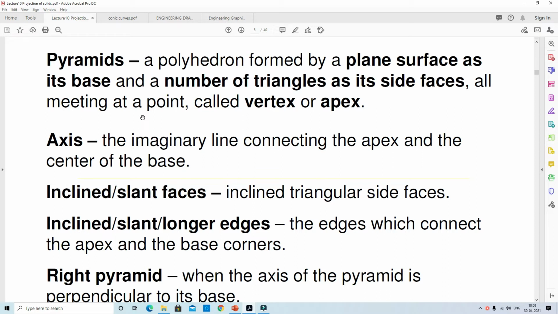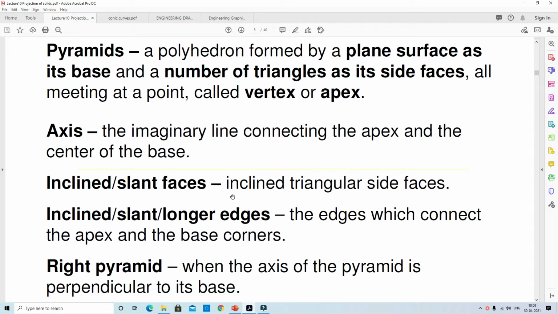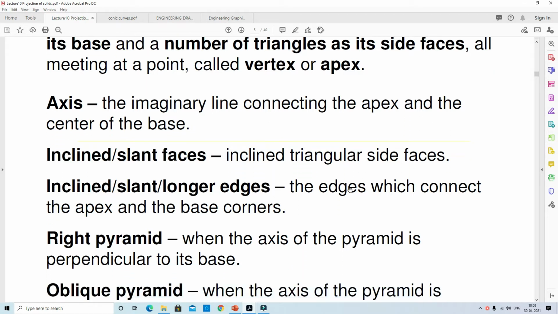A pyramid is said to be right regular when its axis is perpendicular to the base and the base is a regular plane figure. The line joining the apex and a corner of the base is called a slant edge. The axis is the imaginary line connecting the apex and the center of the base. The inclined triangular faces have slant edges.